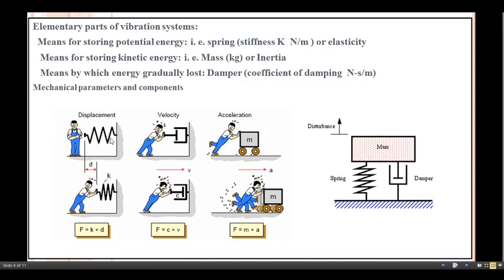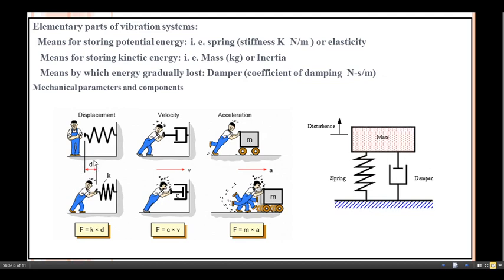Look at this: a simple spring in front of you. When we push that spring by a distance, that can be indicated with the letter d. With which velocity does the displacement occur? The velocity v is shown here. The rate of change of this velocity is indicated by the acceleration term. Then there is this force, which is the spring force.